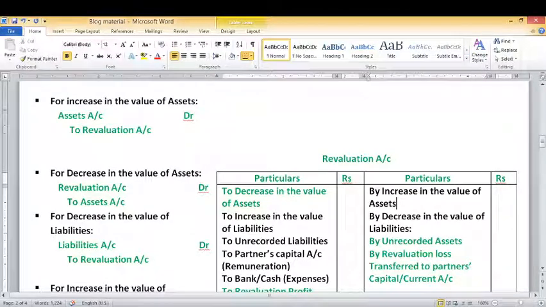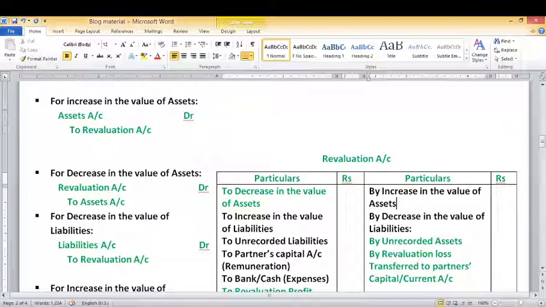Take an example that the value of machinery is increased by 10,000. You will write in the revaluation account on the credit side, by machinery 10,000. And if the question asks you to pass the journal entry for it, the entry will be: Machinery account debit 10,000 to revaluation.